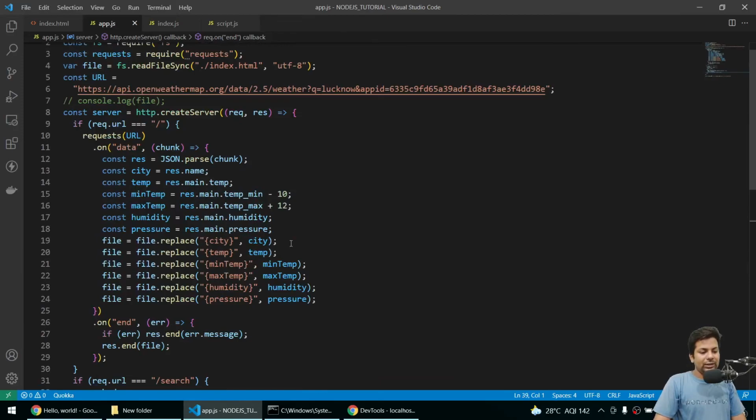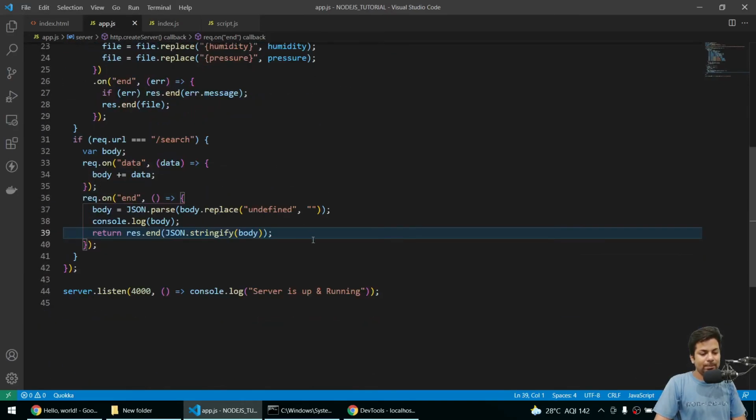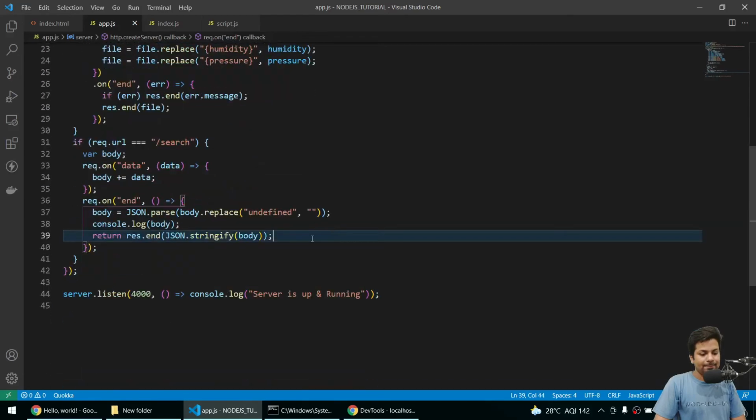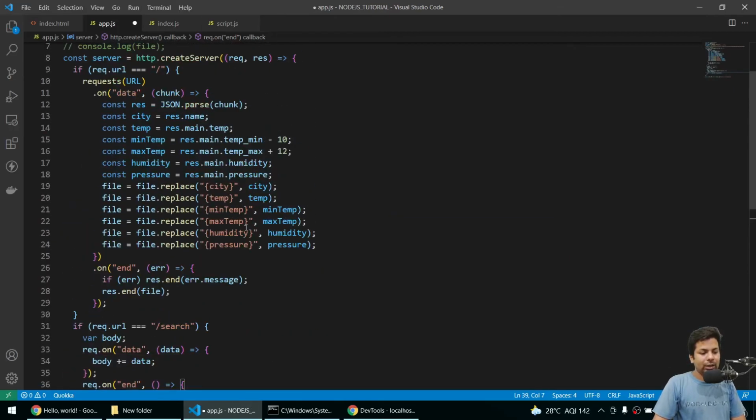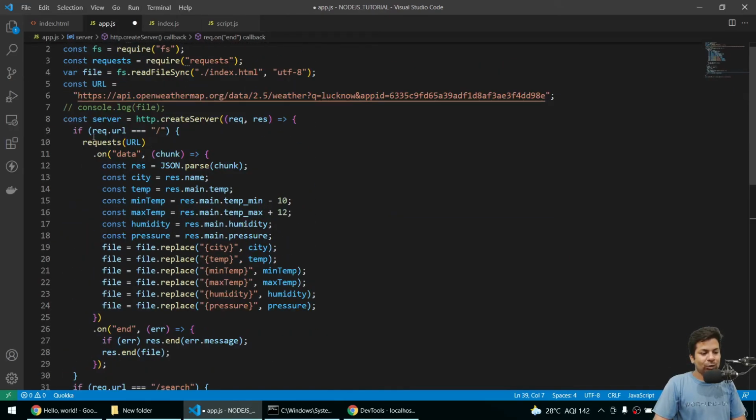So now I'll request this URL again, and for that I'll copy this request module, request.on chunk, json. I don't have to type it because I can just copy this whole stuff.